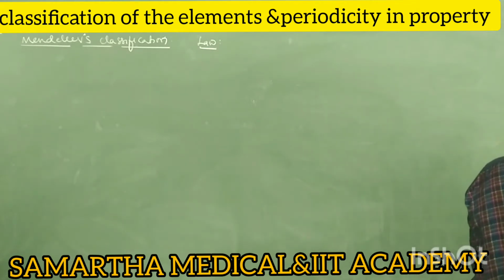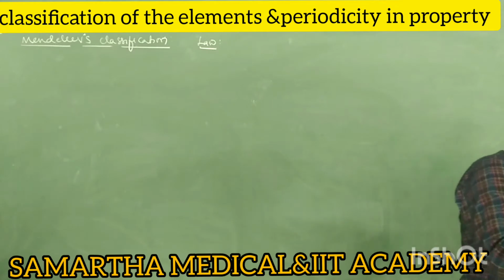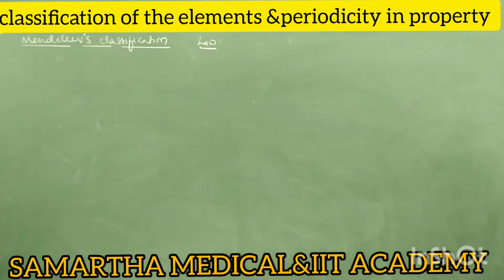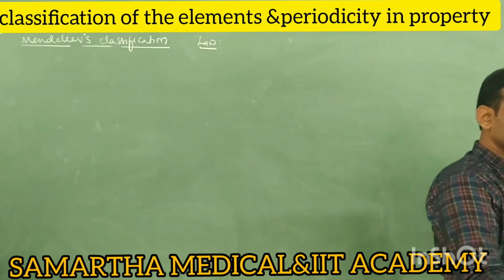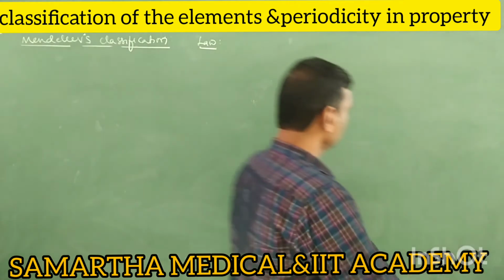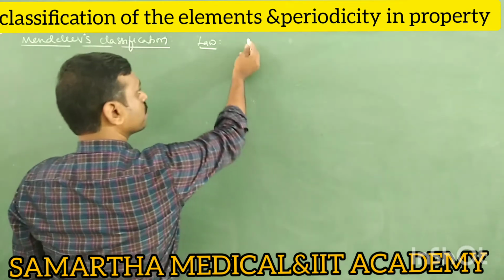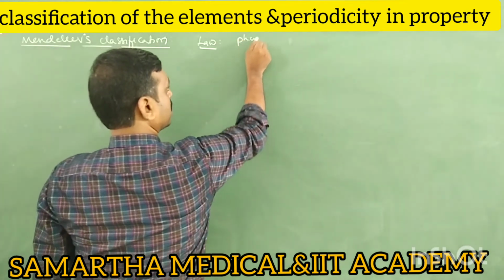Is it true? No. It is applicable to very few elements, to some extent. Physical and chemical properties of elements do not depend on their atomic mass, but he has classified in that way only.